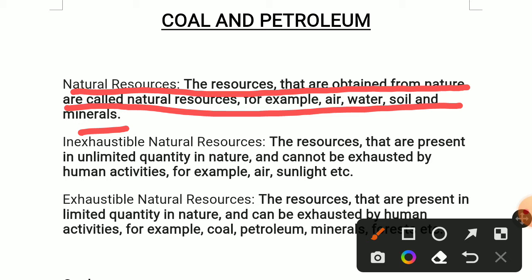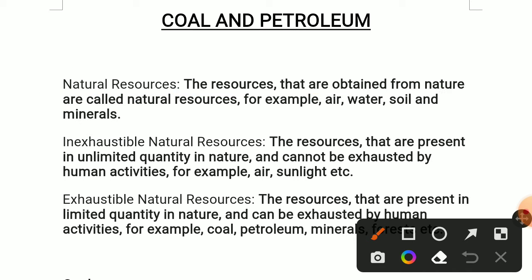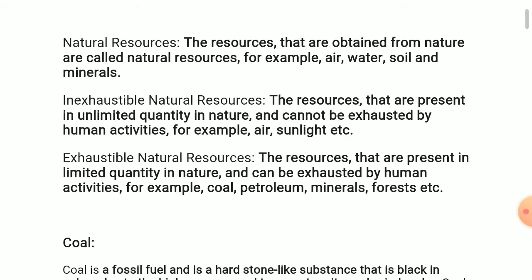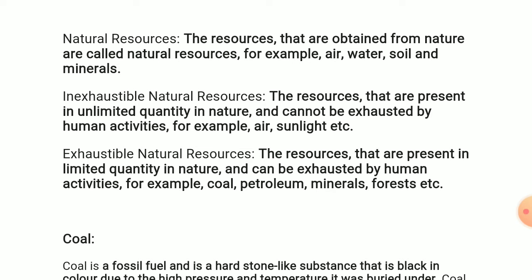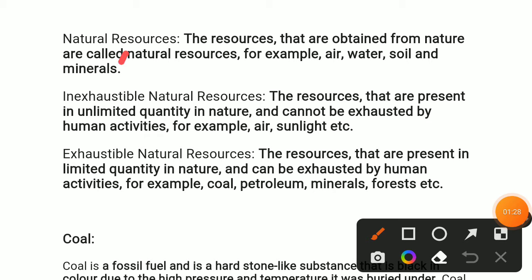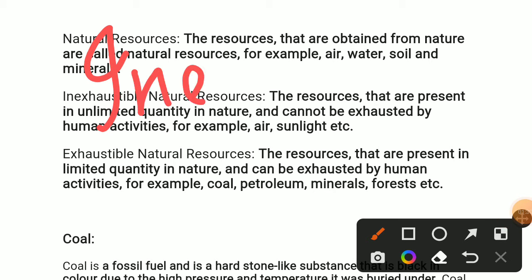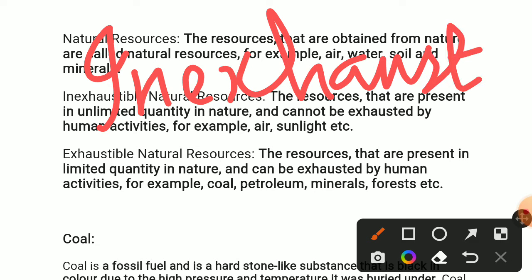Okay, now we know what natural resources are. Now let us know what is inexhaustible. Natural resources are divided into two types: first one is inexhaustible, second one is exhaustible.